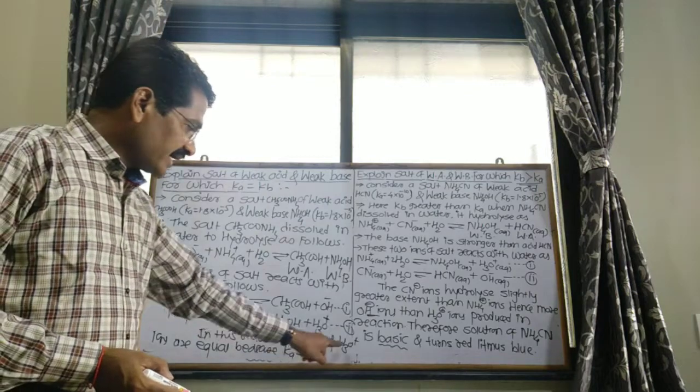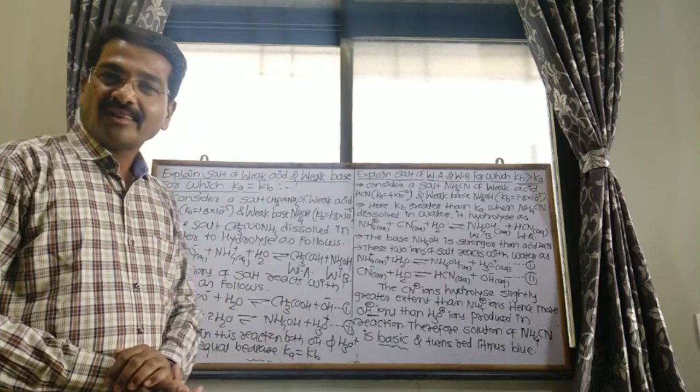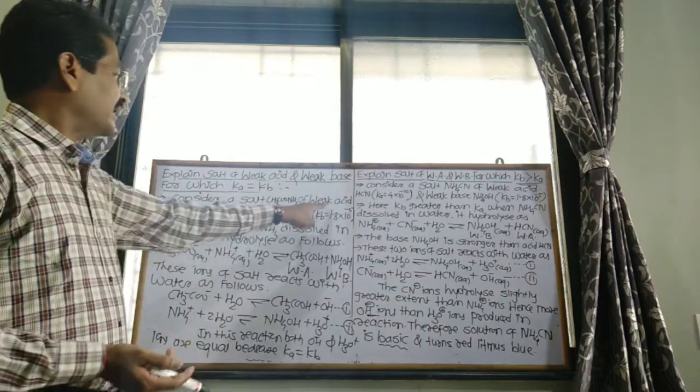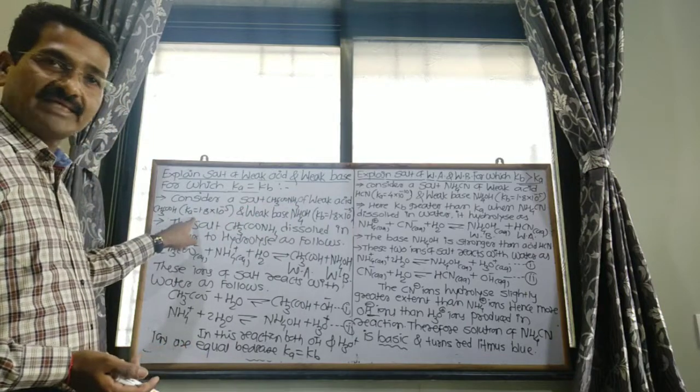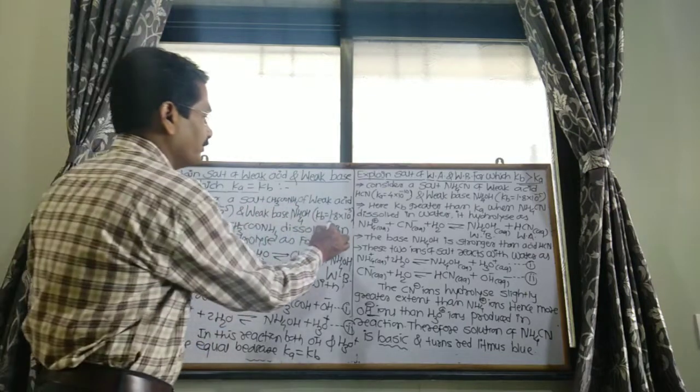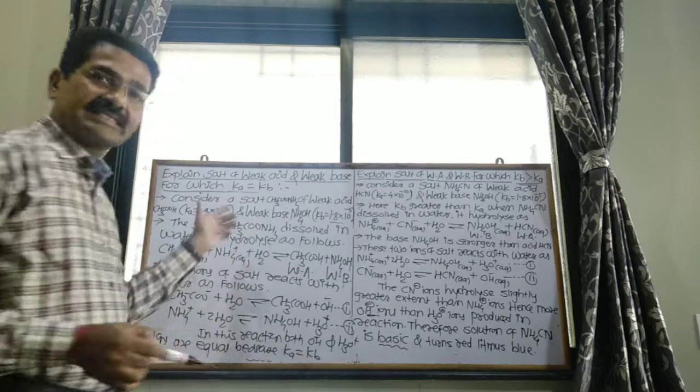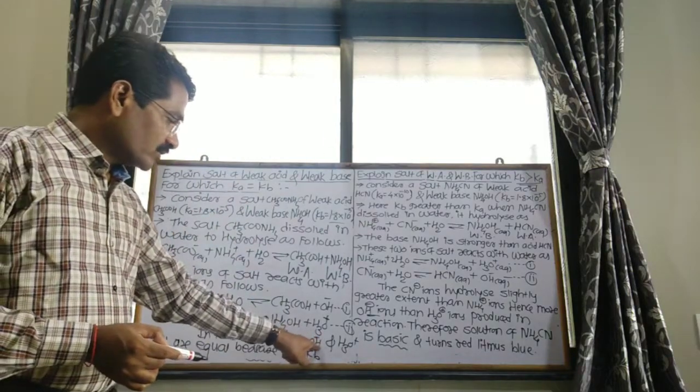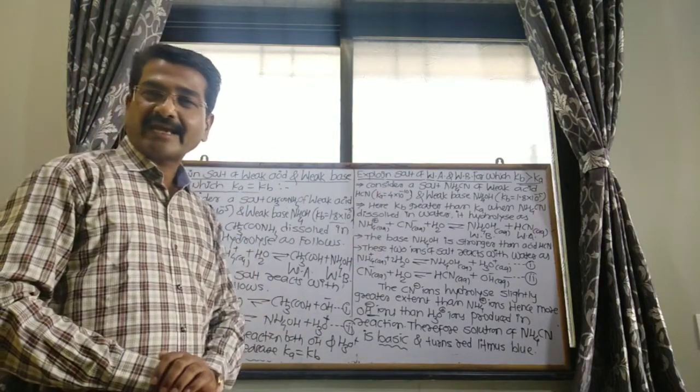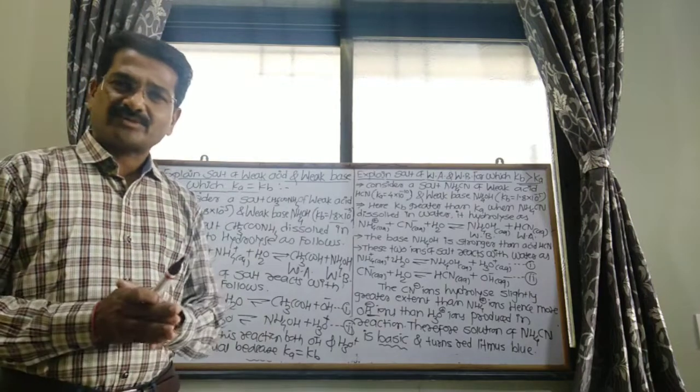Why are OH minus and H3O plus equal? Because the dissociation constant of acid and the dissociation constant of base, both values are similar. Therefore, these hydroxyl ions and hydronium ions are the same.